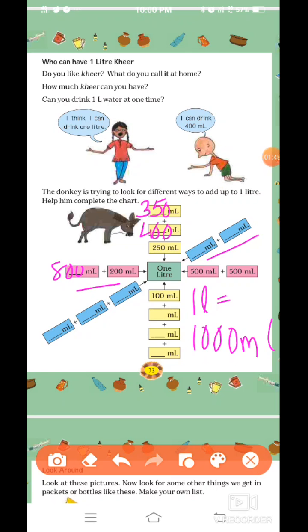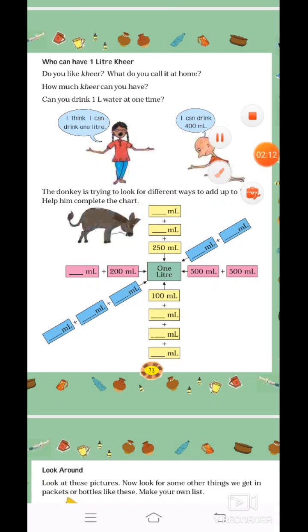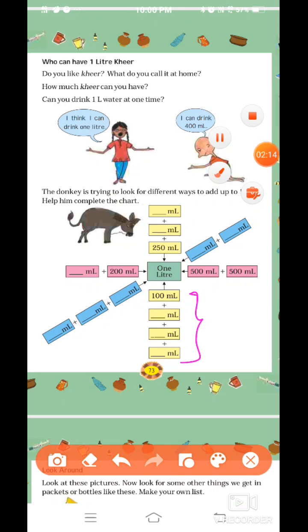Next is this one. Very simple. We can write 900 plus 100. Next is 3. We can write 500 plus 250 plus 250. Yes, adding up all you will get the answer 1000 ml. Next is the last one. Let us check this one. 100 is given. You have to find the rest 3. Suppose I can make it 300 each. So I'll add up to 1000.